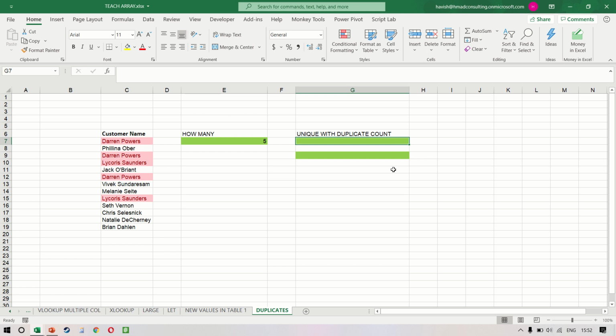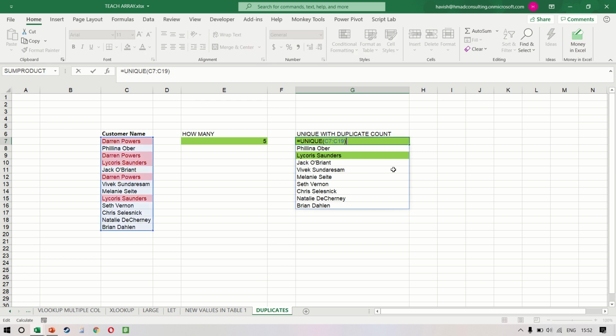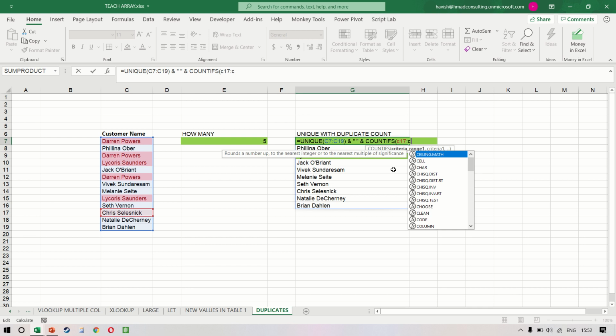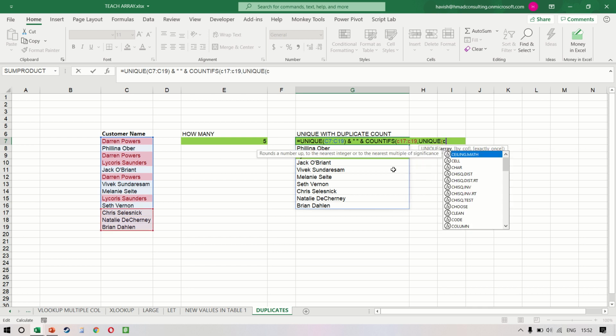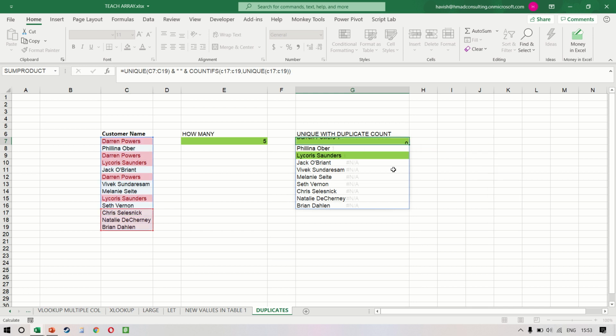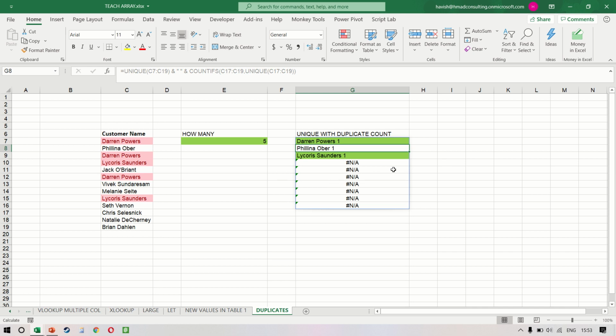To do this, we will start by writing the unique value. So the UNIQUE will very simply give us a list of all the unique values. On this, we want to concatenate a blank, and we also want to concatenate COUNTIFS, C17, C19. But in the criteria, we will only write UNIQUE here. So what's going to happen is that the result will look like this.